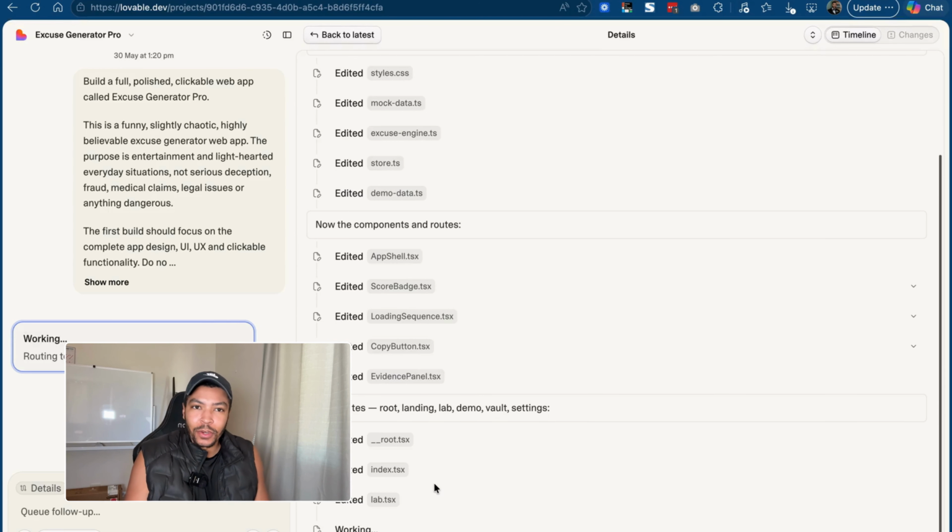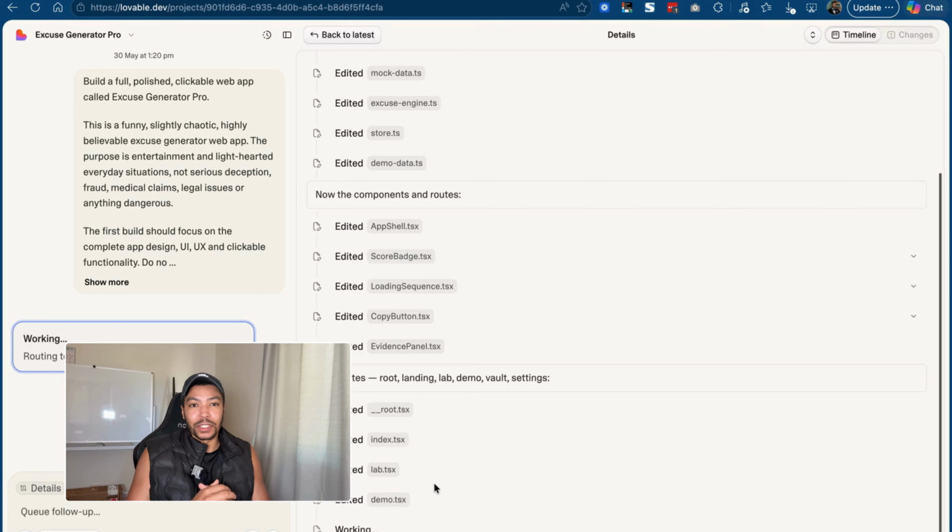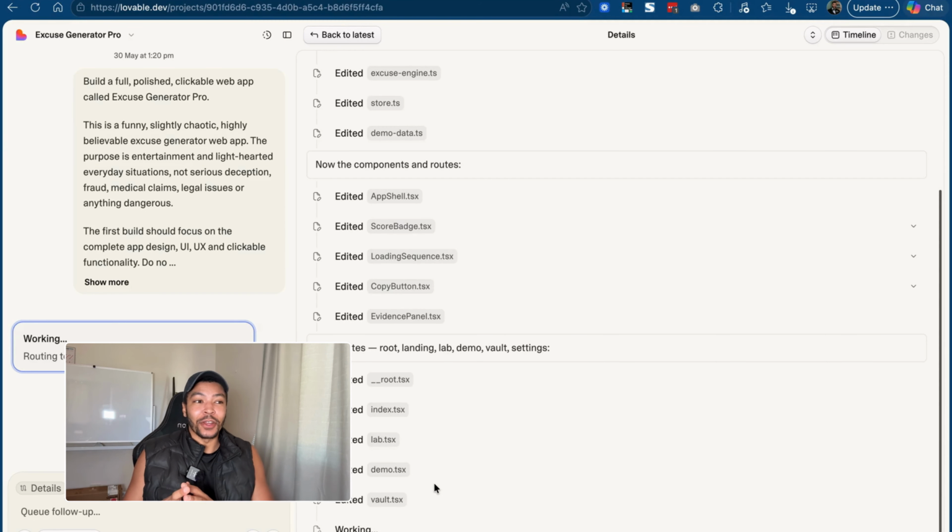But Lovable has a lot of resources. There are a lot of YouTube resources and tutorials out there. And the way I frame it is 80-20. A lot of these vibe coding tools, there are a few out there, I'd say Lovable is one of the top at the moment, but a lot of these tools get you 80% of the way there. That 80%, in the past, may have cost tens of thousands of dollars and hundreds and hundreds of hours, and that's now shrunk into such a short time frame and is sometimes free or minimal cost to build. So it gets you 80% of the way there.